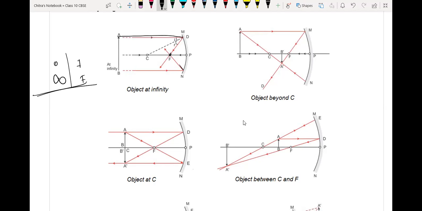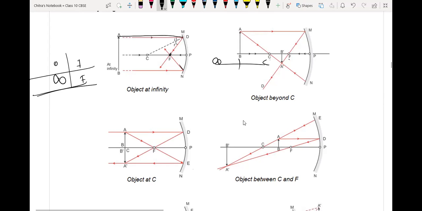Now next, if the object is placed between infinity and the center of curvature here, then the image will form between the focus and the center of curvature.